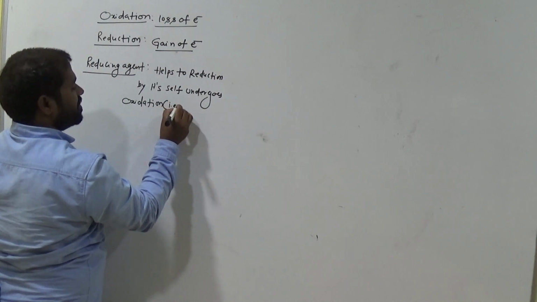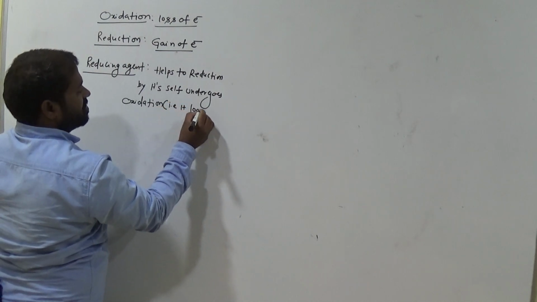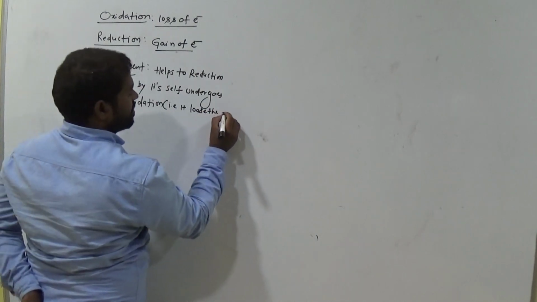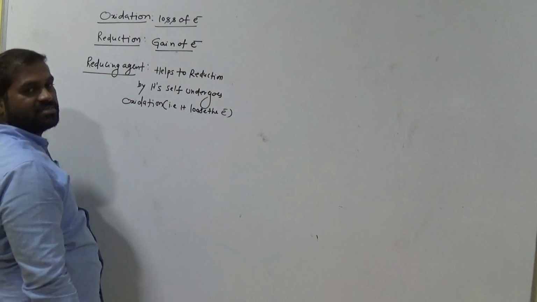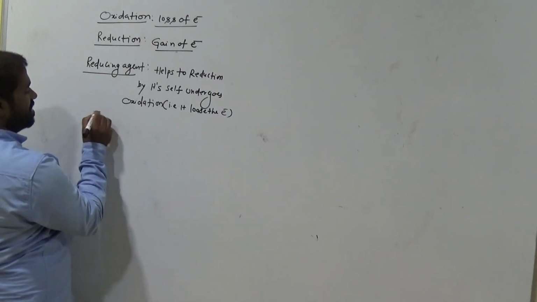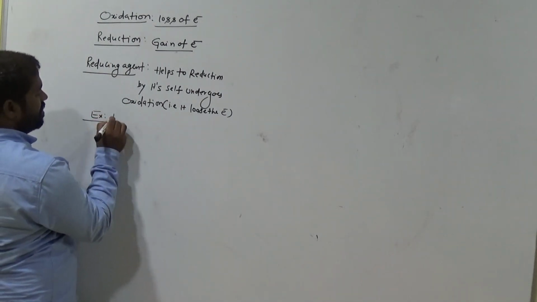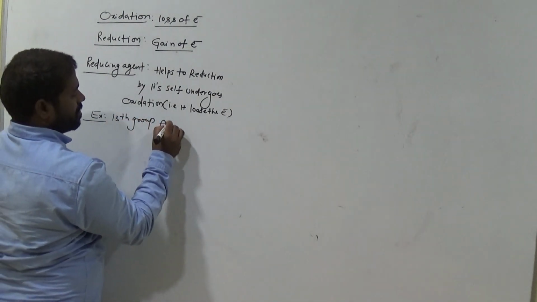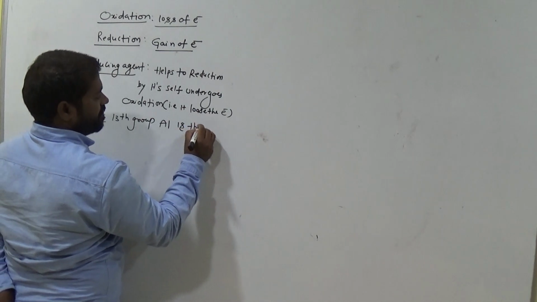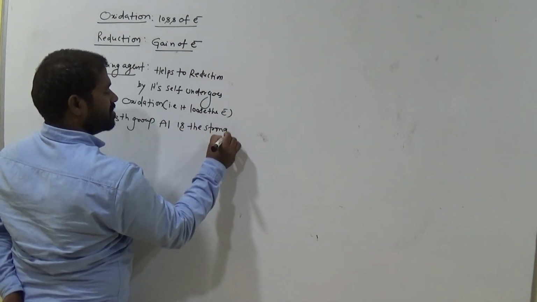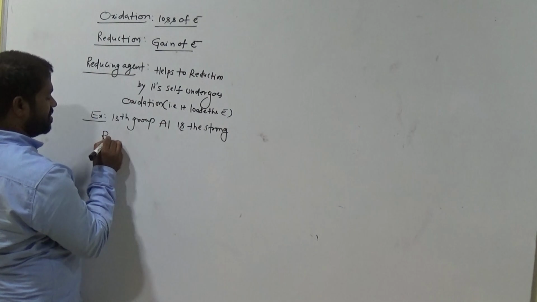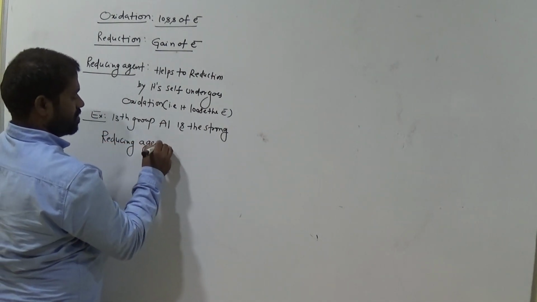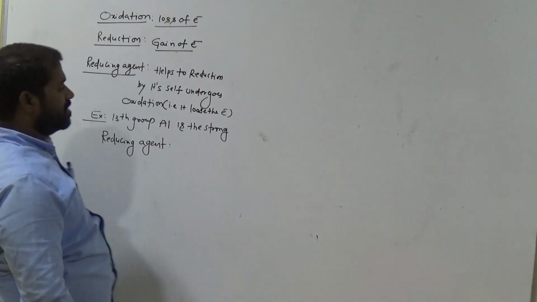That is, it loses the electron. It loses the electrons. Simple. That is reducing agent. Example, in 13th group, aluminum is the strong reducing agent. Clear?